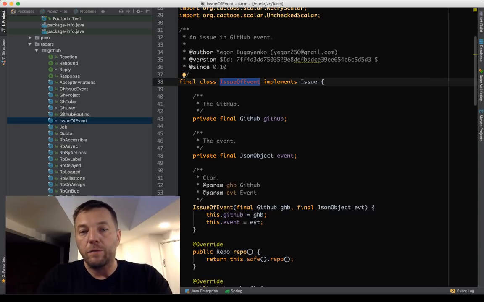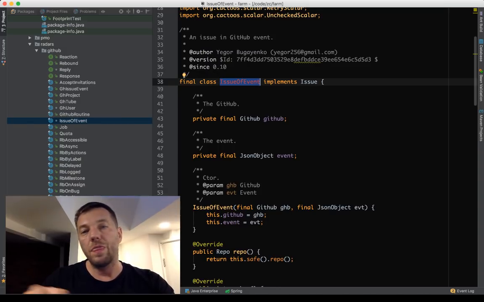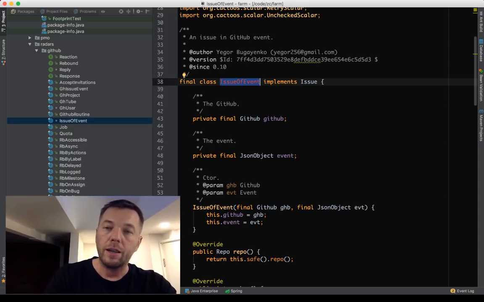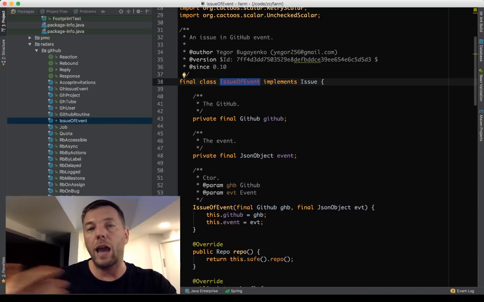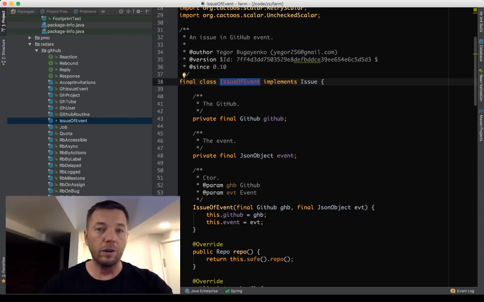This platform is listening to GitHub webhooks. So when you do something in GitHub and your GitHub repository is connected to our platform, then GitHub will send webhooks, a JSON HTTP request, to our platform. Inside that JSON, there will be some information about what happened in the repository, and our platform has to react to that. So we're listening to the incoming JSON data, and we react to it.